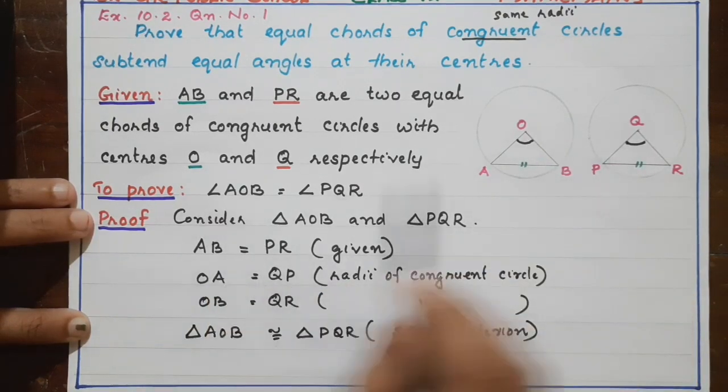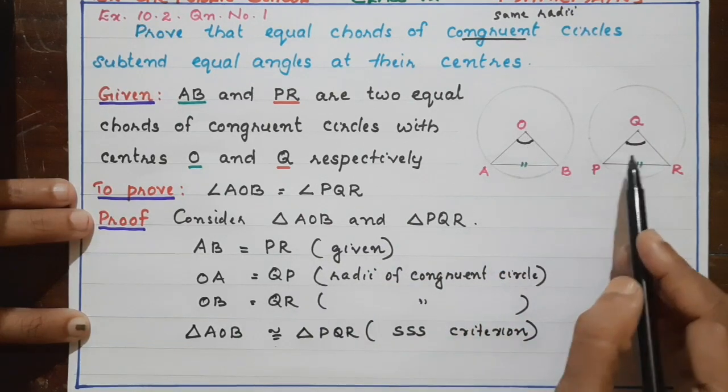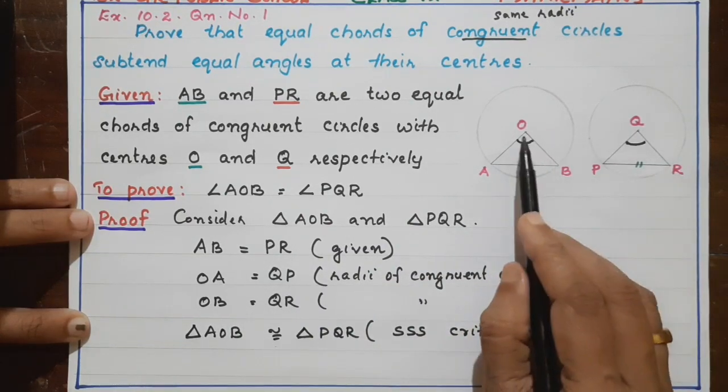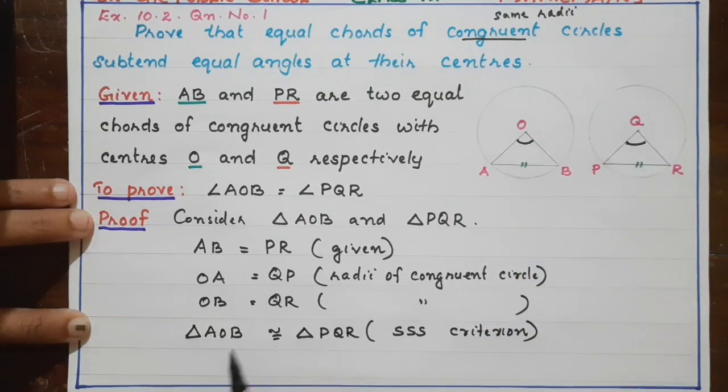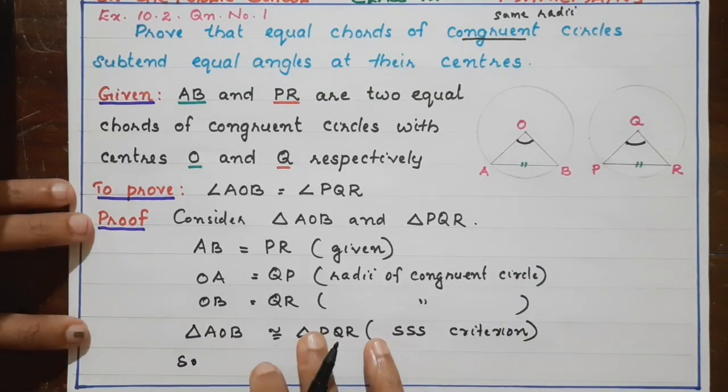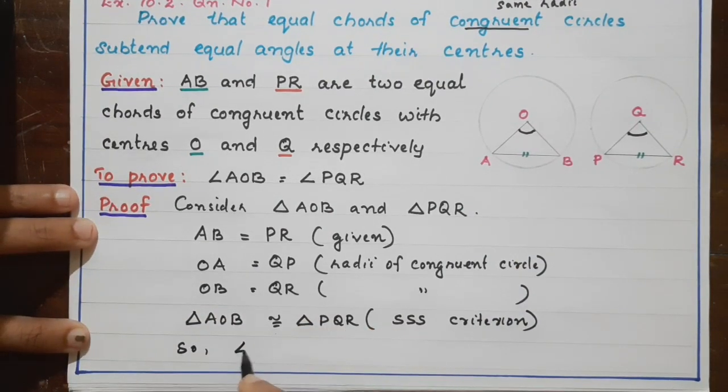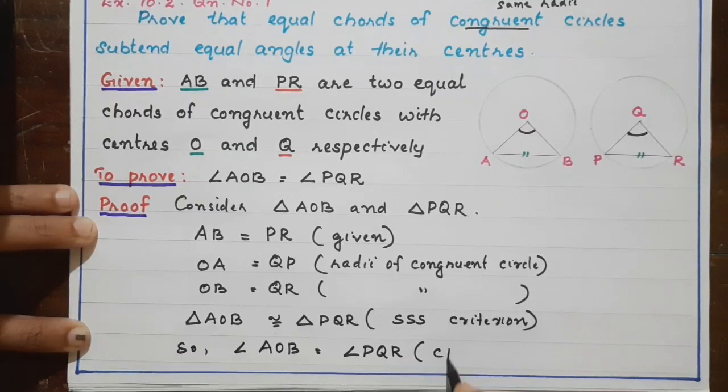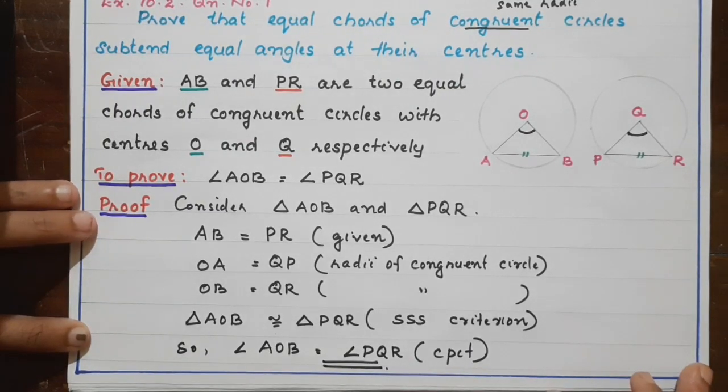What is required? We have to prove angle AOB is equal to angle PQR. They are equal by CPCT. So, angle AOB equal to angle PQR by CPCT. Very simple proof, isn't it? So, you have to write and study this.